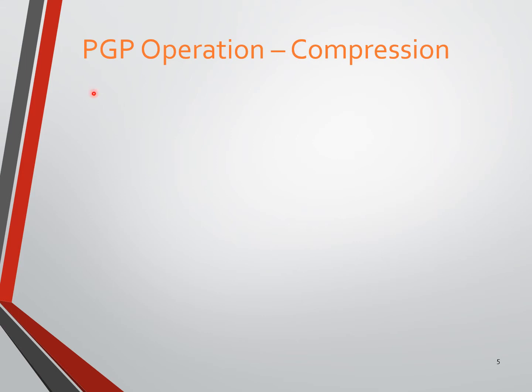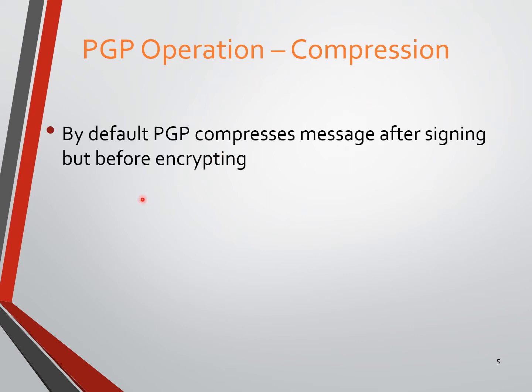The next service of PGP operation is compression. It enables the compression service. By default, PGP compresses a message after signing but before encrypting.